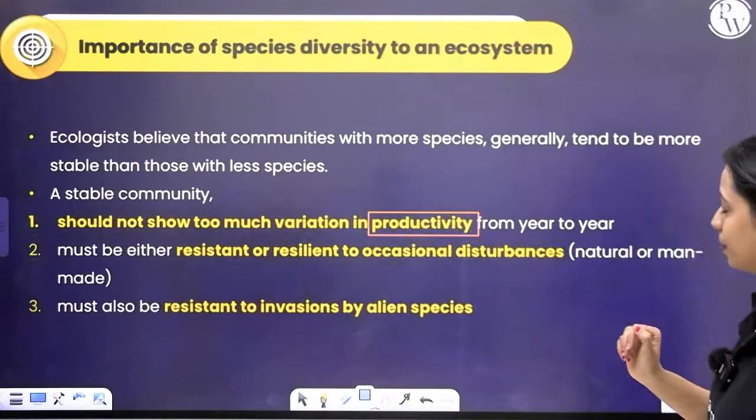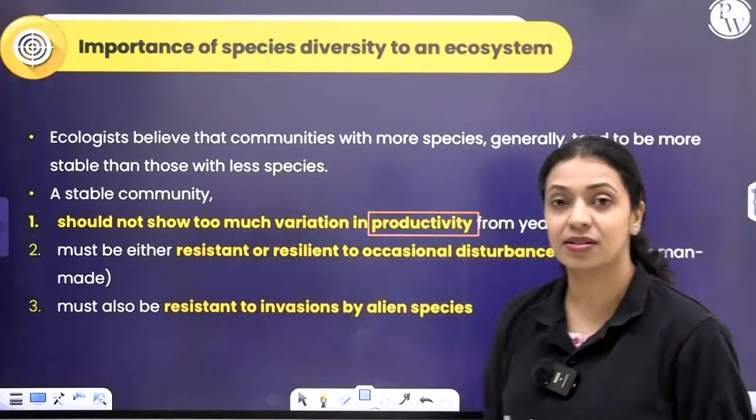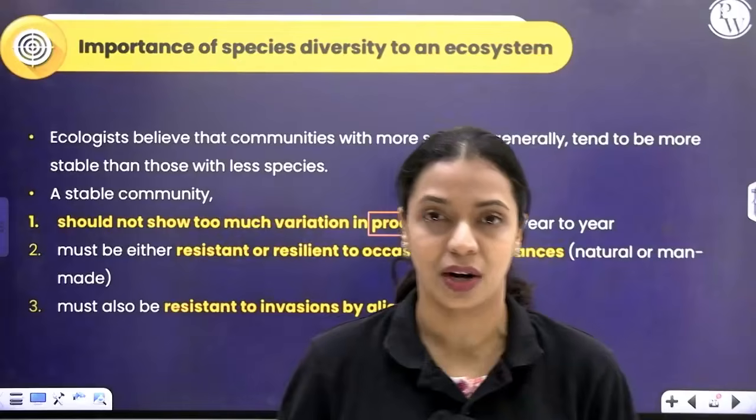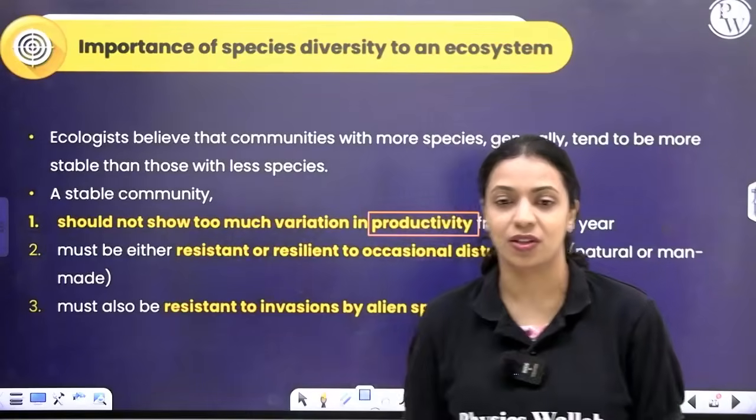Secondly, whenever there is an occasional disturbance, either natural or man-made, there could be a forest fire, a flood, a drought, or an alien species invasion.